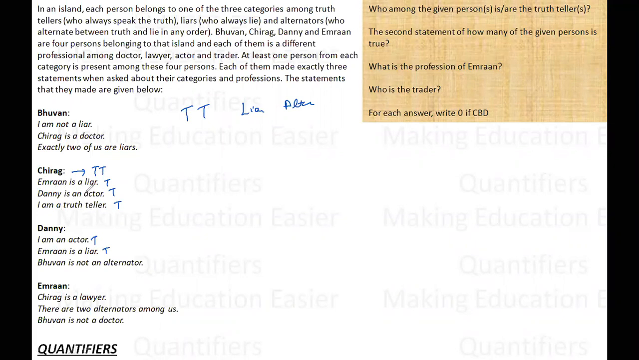Now he is saying that Imran is a liar. So Imran must be a liar. So if this is a truth teller, this is a truth teller, and this is a liar, then this must be the alternator. Why? Because there has to be one person from each category. If I check the third statement of Deni, it is saying Bhuvan is not an alternator. So if Bhuvan is not an alternator, then according to him, Bhuvan must be a liar or a truth teller. Then we can say that this is contradicting the condition that there should be at least one alternator.